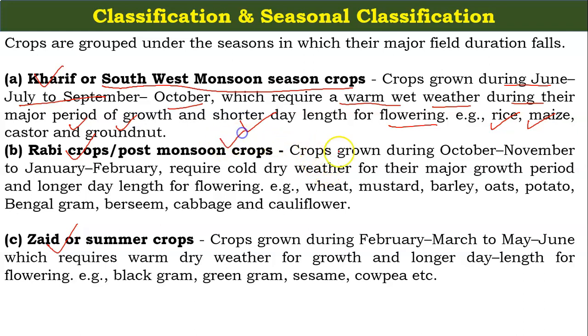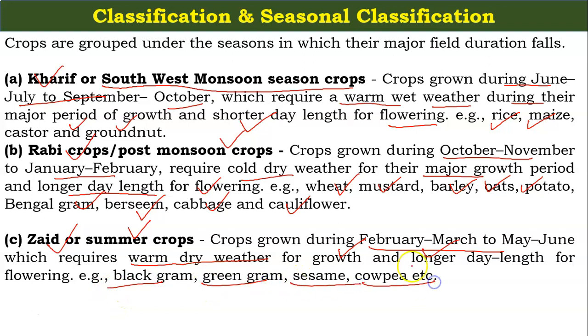Rabi crops are post-monsoon crops. Crops grown from October and November to January, February require cold, dry weather for their major growth period and longer day length for flowering. Examples are wheat, mustard, barley, oats, potato, Bengal gram, berseem, cabbage and cauliflower. And under the Zaid or summer crops, crops are grown during February, March to May, June, which require warm, dry weather for growth and longer day length for flowering. Examples are black gram, green gram, sesame and cowpea. So this was the classification of the crops on the basis of the season.